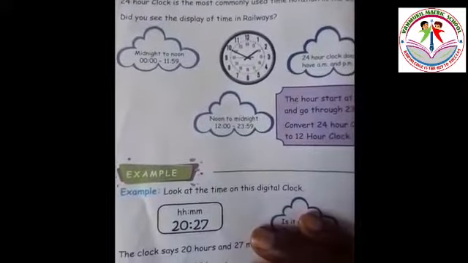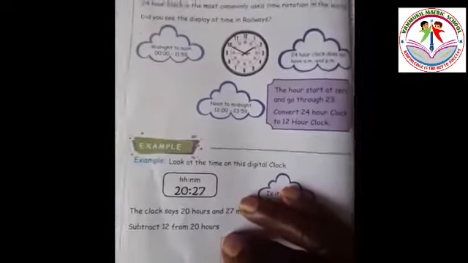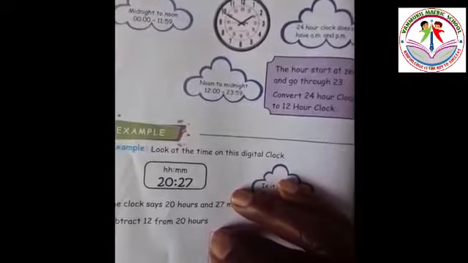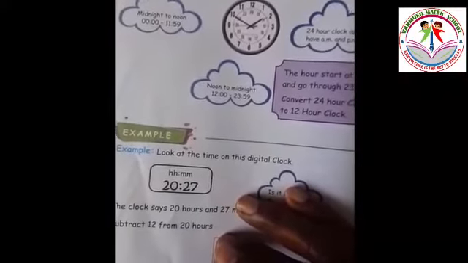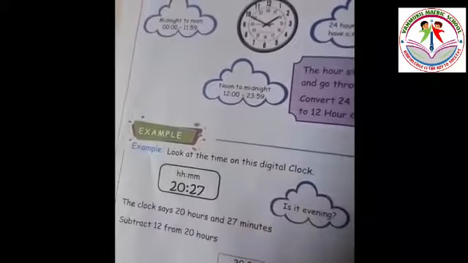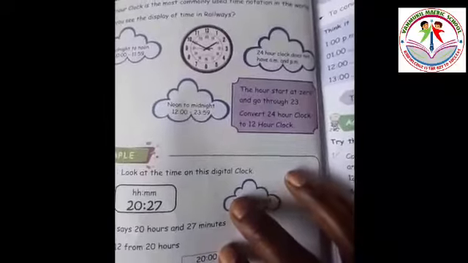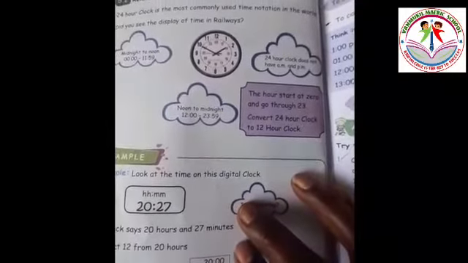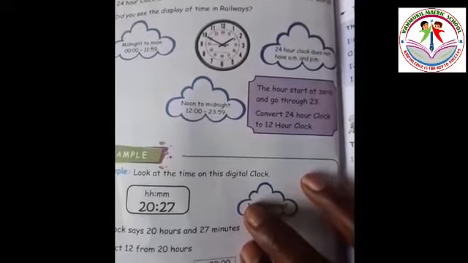And also, let us relate the 24-hour clock with respect to the 12-hour clock. The 24-hour clock is very different from the normal clock. It combines standard time and railway time, that is 24 hours.